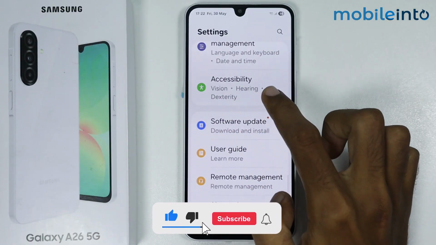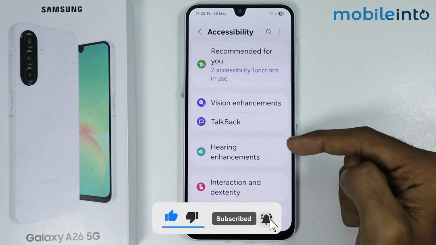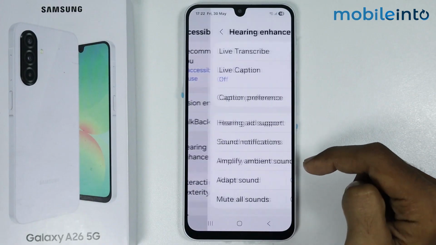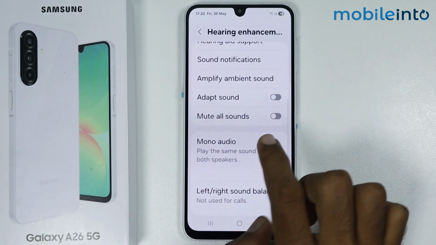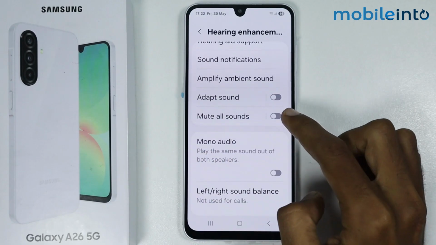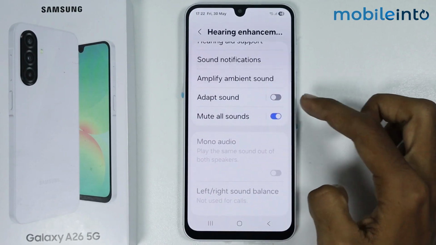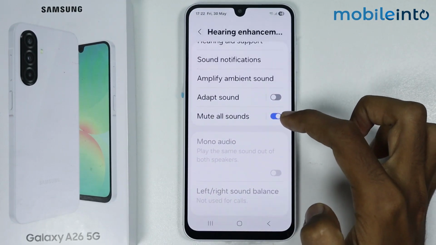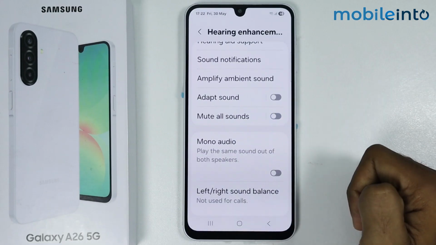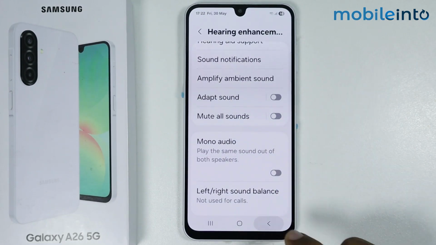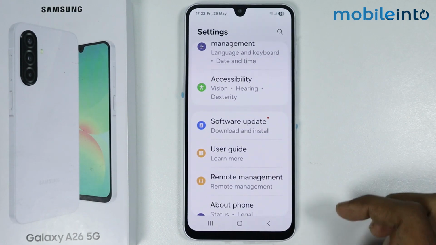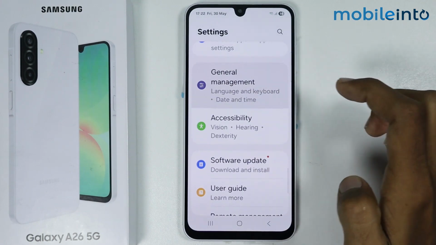and tap on Accessibility. Now just tap on Hearing Enhancements. Now from here, just scroll down. Now, if mute all sounds is enabled on your smartphone, just disable mute all sounds, just like that. Now, if this did not fix your issue, just go back and tap on General Management.